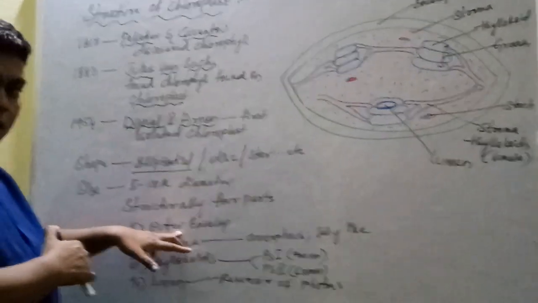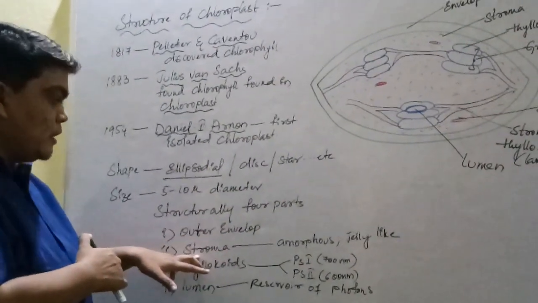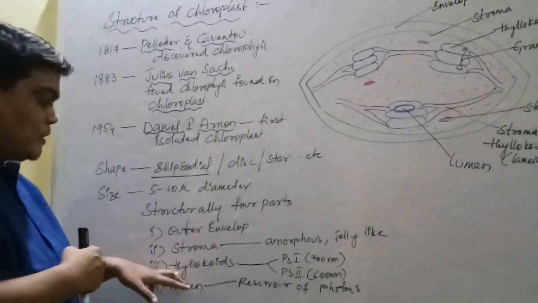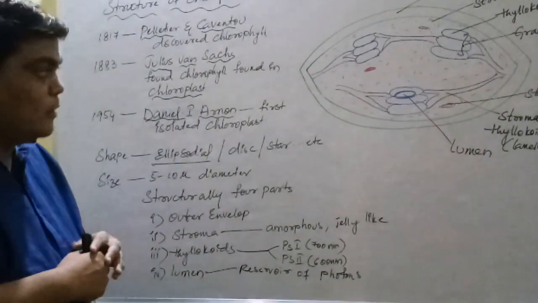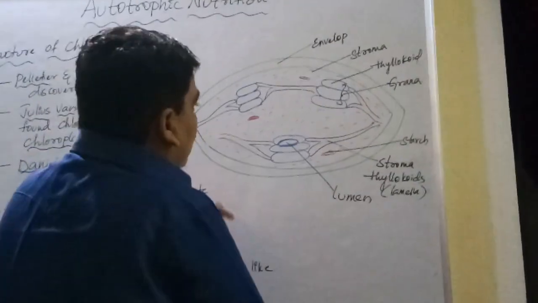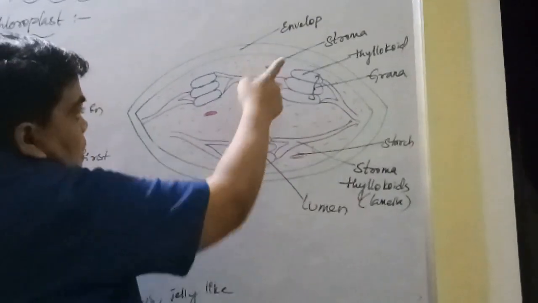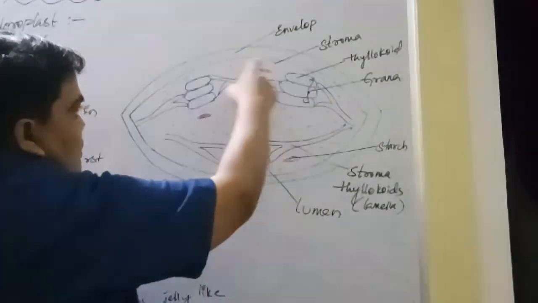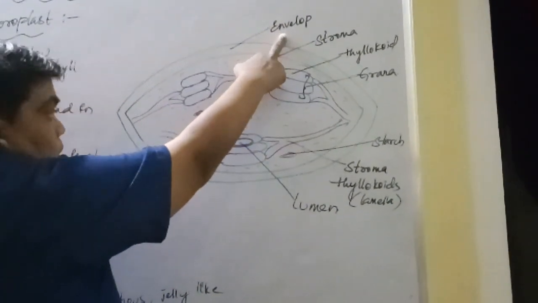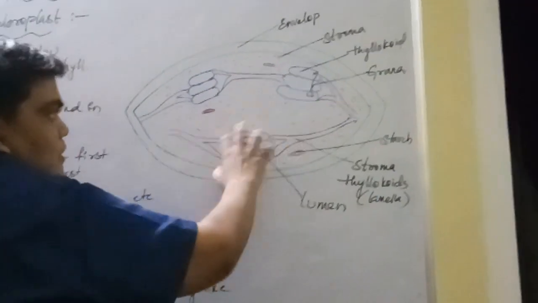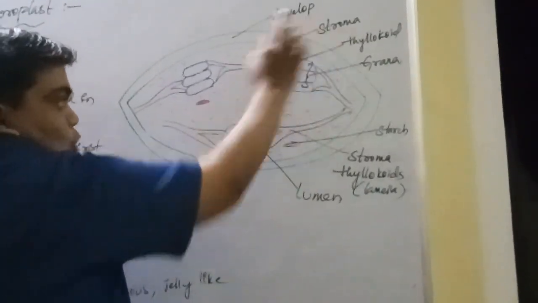The outer part is called the envelope. Second, within this envelope is a jelly-like structure called the stroma. Next, it has thylakoids and it has lumen. Okay, look at this diagram. This is the ellipsoidal shape of the chloroplast. It has 4 parts. The outer double membrane structure is called the envelope. Next, within this envelope we have an amorphous jelly-like substance called the stroma.